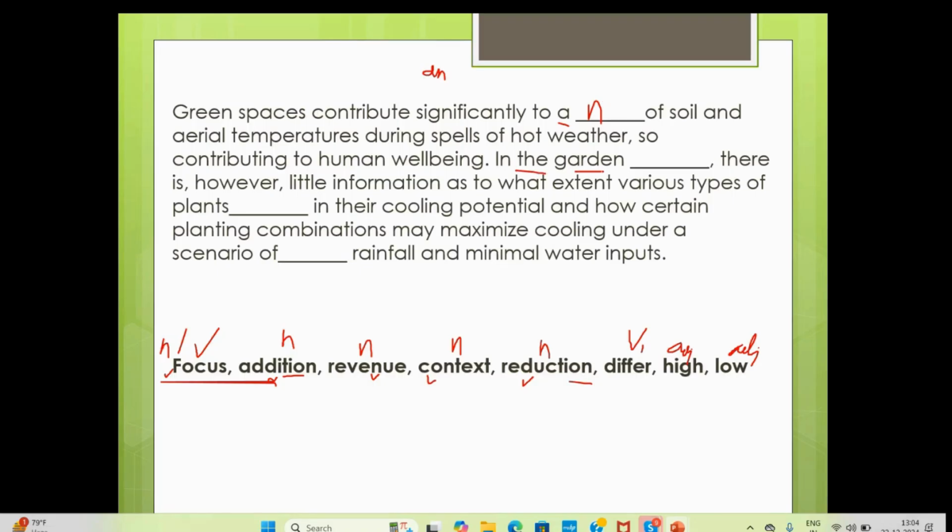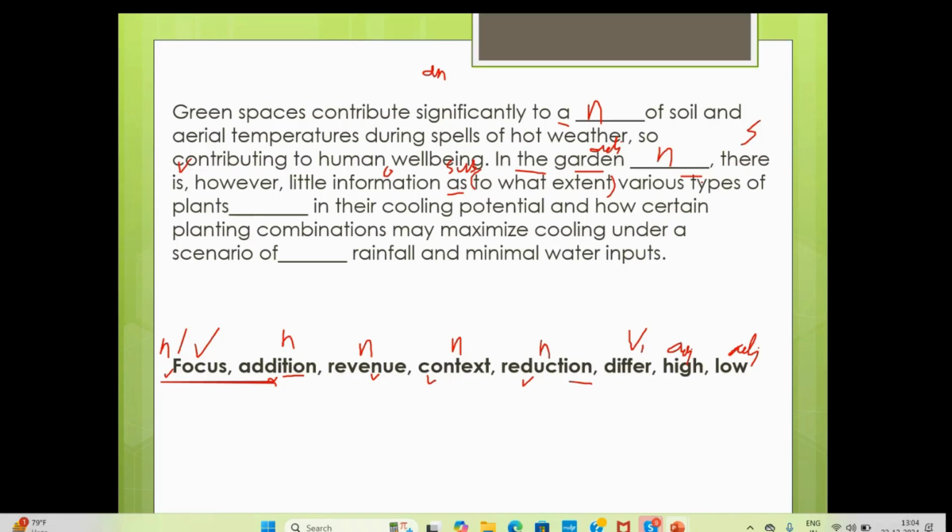Now the article is there, garden is there, so we need a noun, and garden is an adjective. So again we have five options to choose from. Here we can write anything because the is there. Now here no, as is a subordinate conjunction. This is extra information because there is a comma. There is the subject, is the verb, little information is the object, as is a subordinate conjunction, to what extent is a collocation.